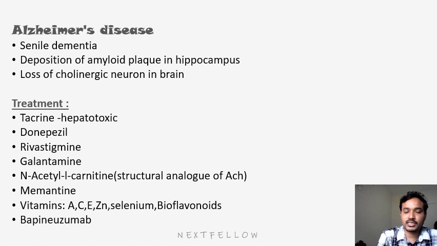Next is memantine, which is an acetylcholine mimetic drug only. Next, vitamins will be antioxidants like A, C, E, and some elements like zinc, selenium and bioflavonoids, which we also use to decrease neuronal degeneration. And there is a monoclonal antibody in the development stage, that is pepinizumab.